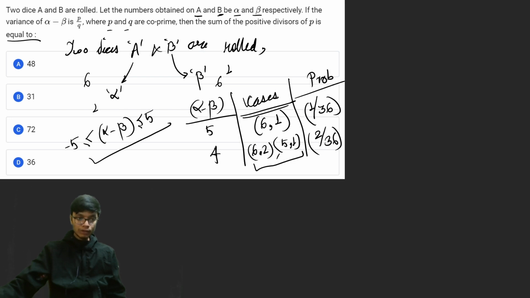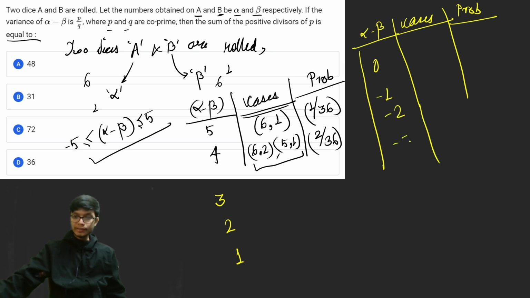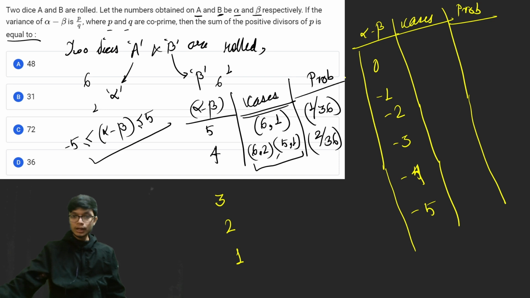And so on, if you evaluate, what are the differences? The difference can be 3, 2, 1, and the difference can also be equal to 0. So I'm writing the differences over here and the probability, solving it in a table so that you understand. The difference can also be -1, -2, -3, -4, and -5. Okay, so these are the various possible values of alpha minus beta.